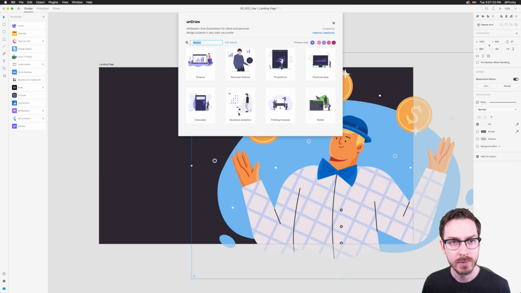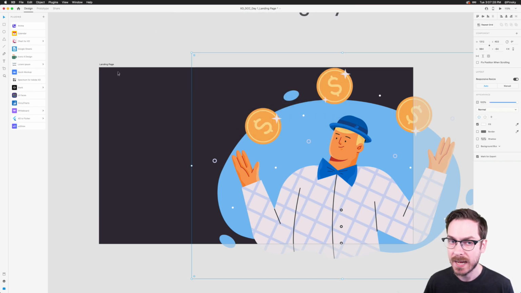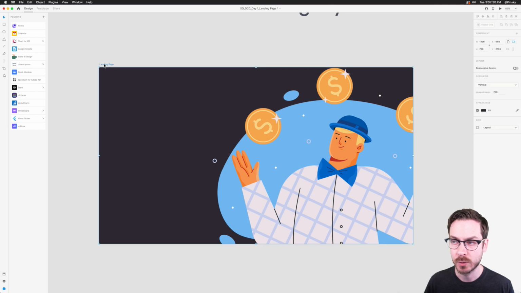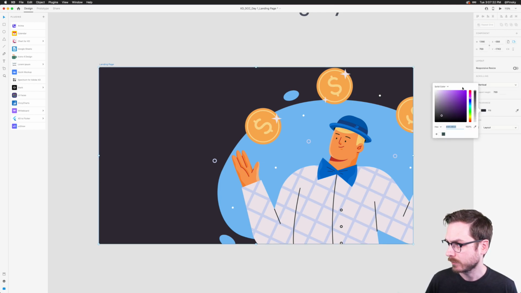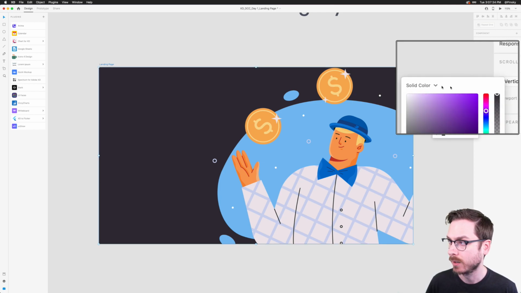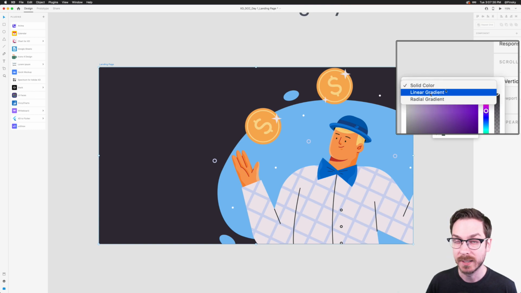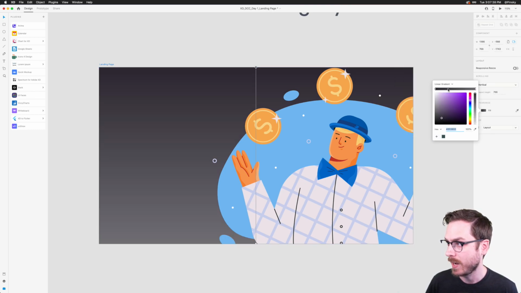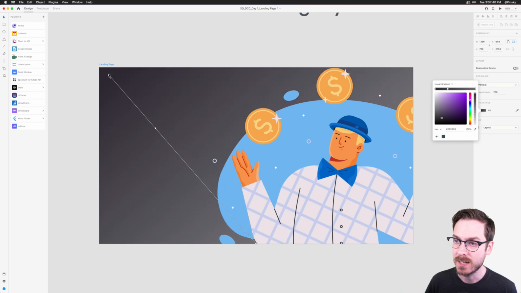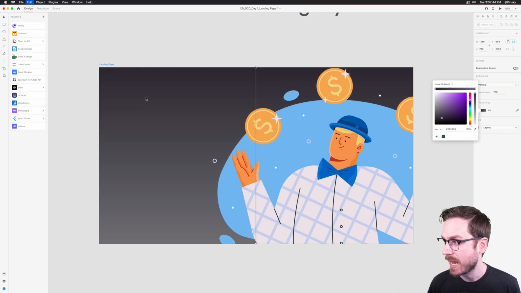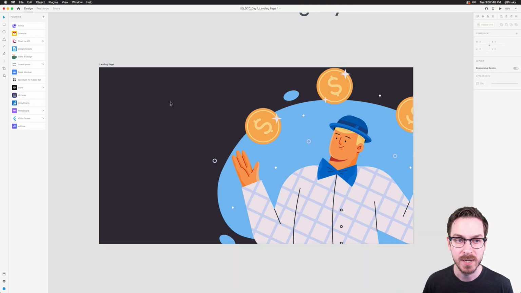Aaron is asking, can you do a gradient fill in XD? You absolutely can. So if I go over to any shape, or I go to the actual artboard under fill, right here at the top where it says solid color, you'll want to click on that, and you can do a linear gradient or a radial gradient. You can also add stops. You can adjust the direction. There's a lot of different things you can do with gradients, so you can absolutely do that. But for this one, I'm going to keep it nice and solid.